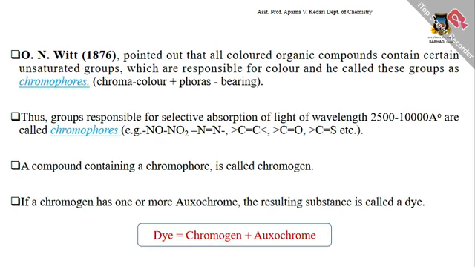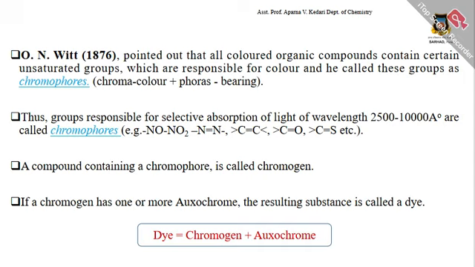According to O.N. Witt in 1876, all colored organic compounds contain certain unsaturated groups which are responsible for color, and he called these groups chromophores: chroma means color, phoros means bearing, that is, color-bearing compounds.